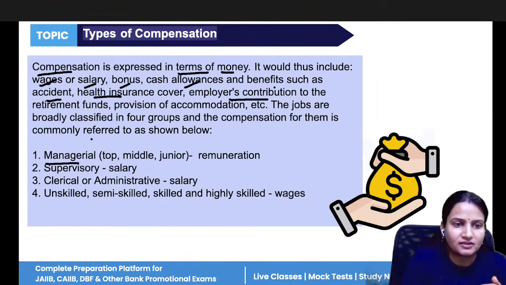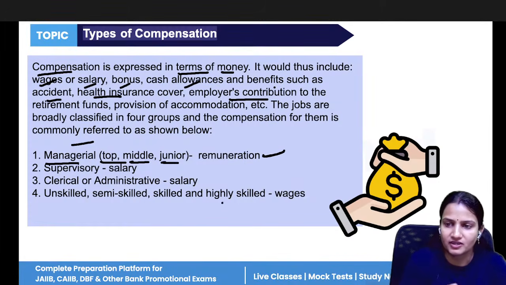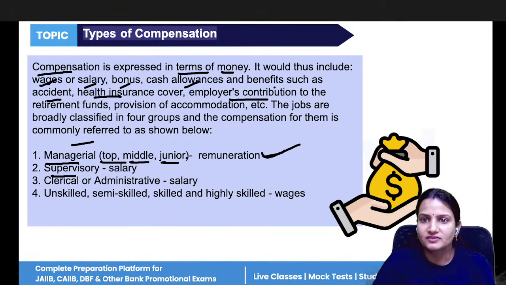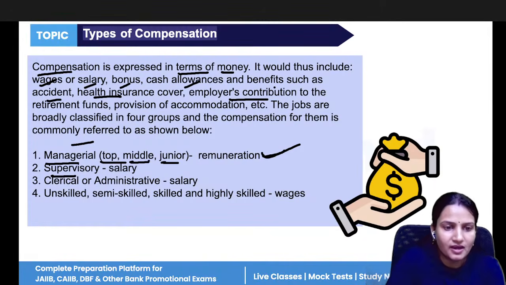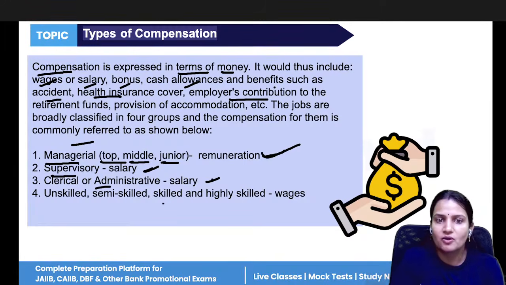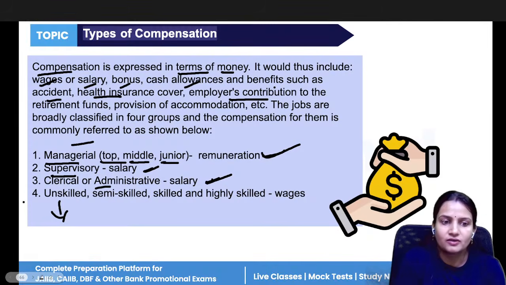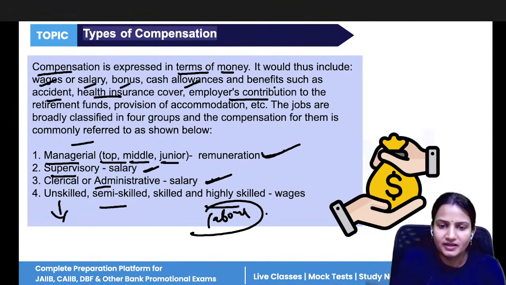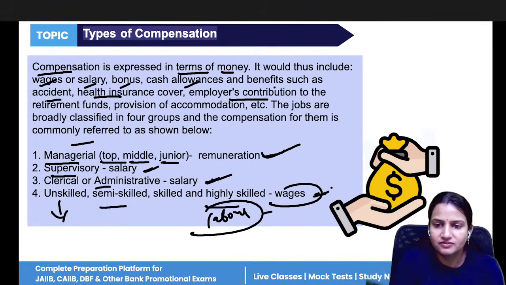Those working at the managerial post, like top, middle and junior managers, will get remuneration. Like CEO, CTO, CFO, they will get the money and that will be termed as remuneration. The one who is working in the supervisory post like me, you, other people, they are given salary. The clerical or administrative will be given compensation. It is also termed as salary. And the laborers who are unskilled, semi-skilled, or highly skilled, so labor class people, they will be getting compensation. It will be termed as wages.